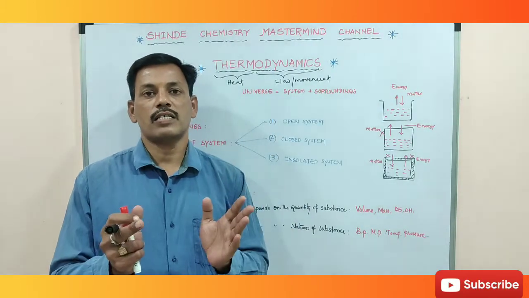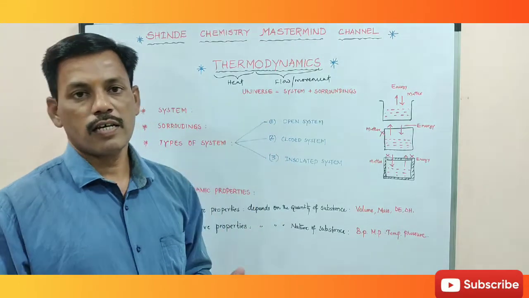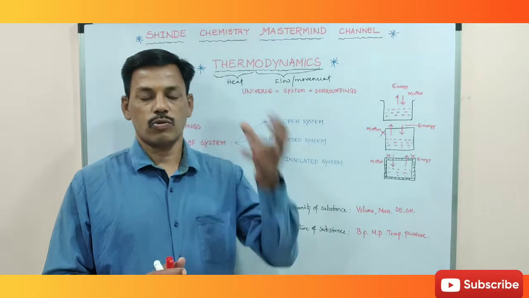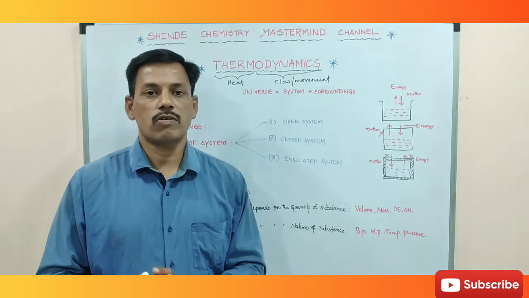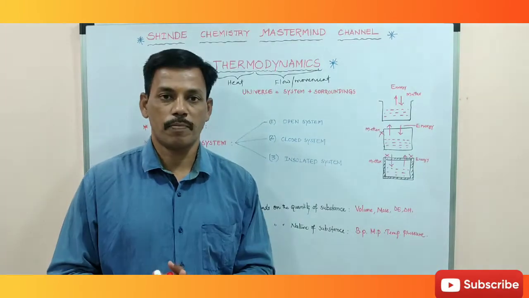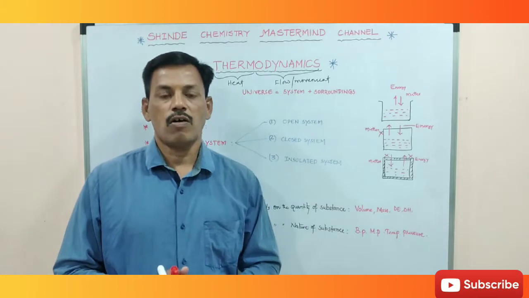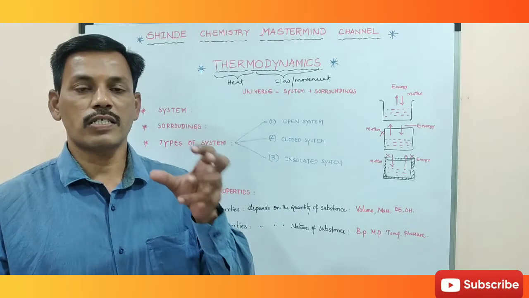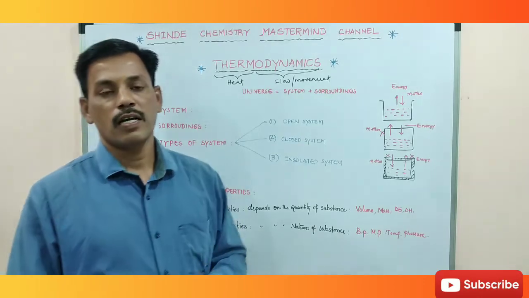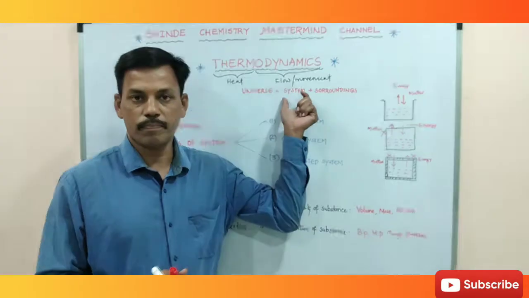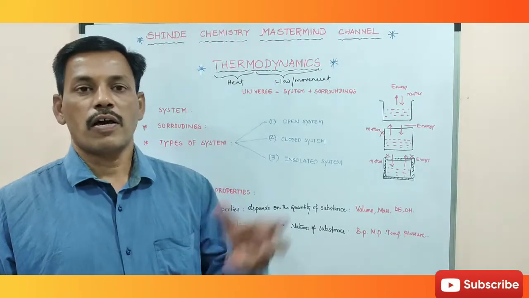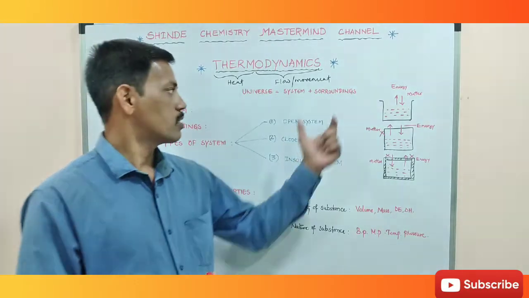System is nothing but whatever you take. If you take a beaker and take a solution in it, that is also a thermodynamic system. Or you take a machine or anything else, which is taken for consideration of the experiment, that is a system. The rest of the part around the system is called surroundings.